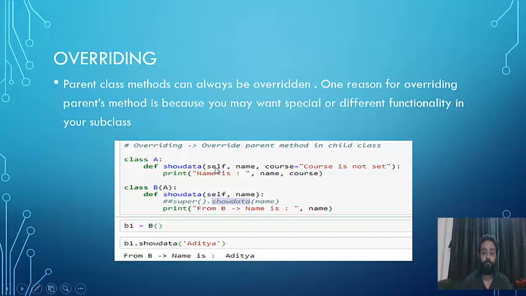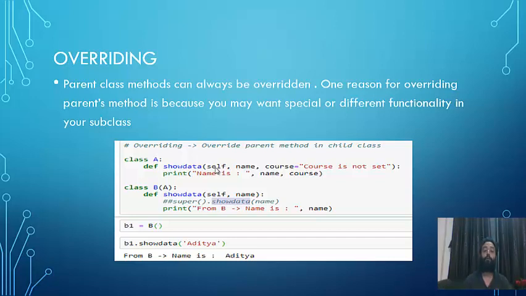So when the object gets created, the control will be here, and it will print from B, name is Aditya. So this directly got preempted. Now if you want to fetch the parent class method or you want to execute your own method.